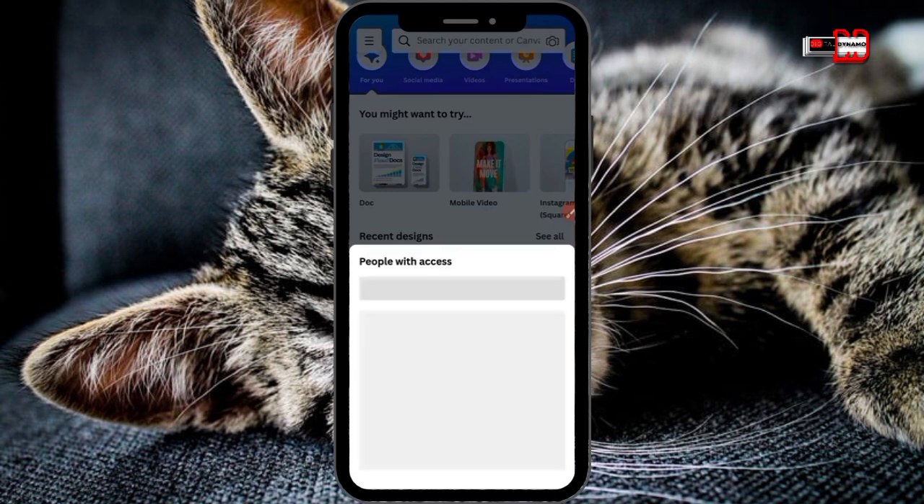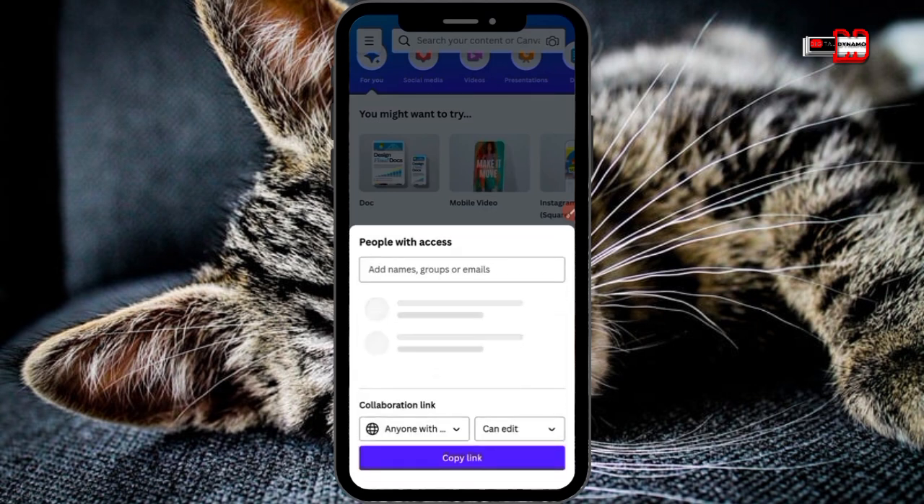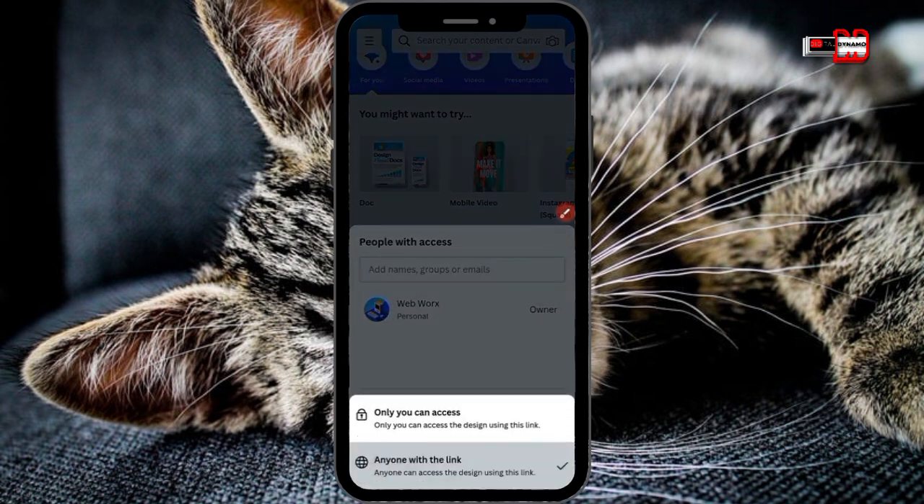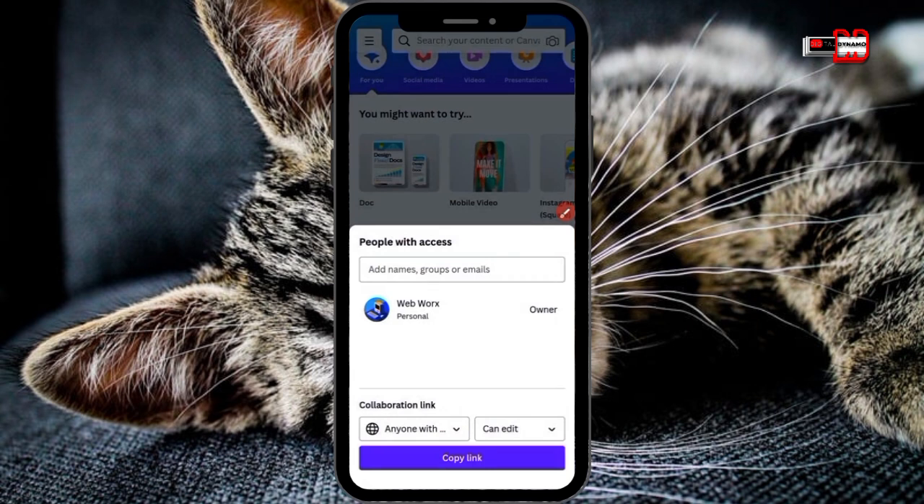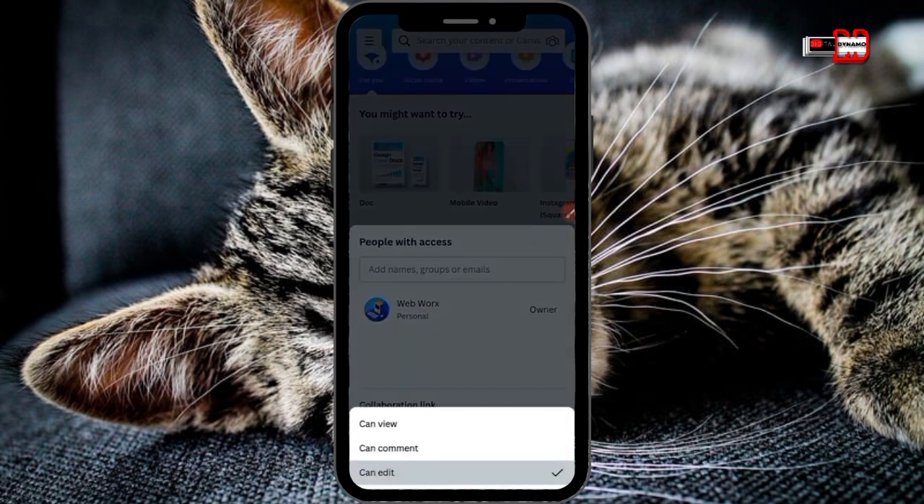Then you also make sure that you leave it at anyone with this link, like who can access your project. If you leave it at only you can access, this can give you problems. For example, if you create a brand new Canva account and you want to move the link to your new account, you will not be able to access it because it's going to see you as another person. But leave it at anyone with this link so you can access the link anytime and with any account.